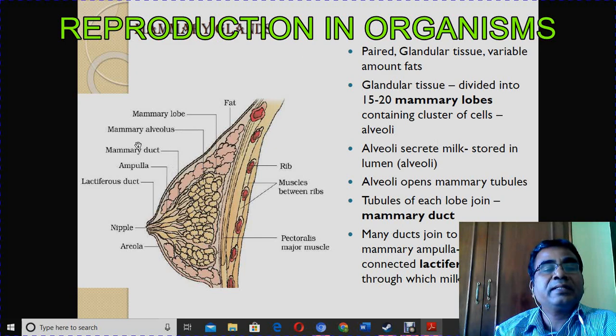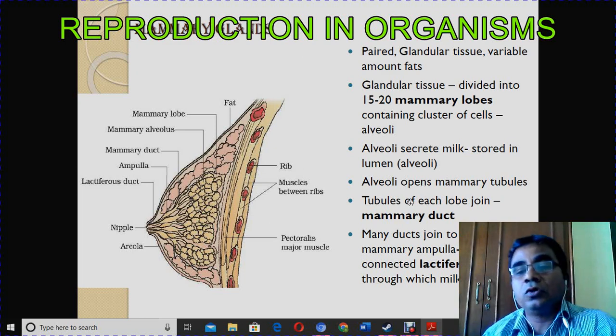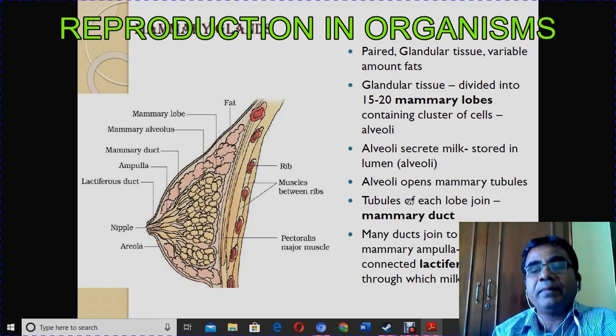In the singular it is mammary alveolus. The alveoli secrete milk, and it is stored in the lumen of the alveoli. After that it opens into the mammary tubules, and the tubules of each lobe join to form a mammary duct.